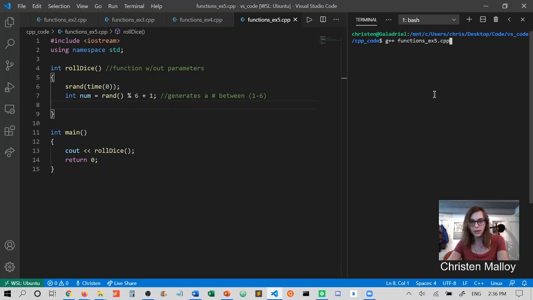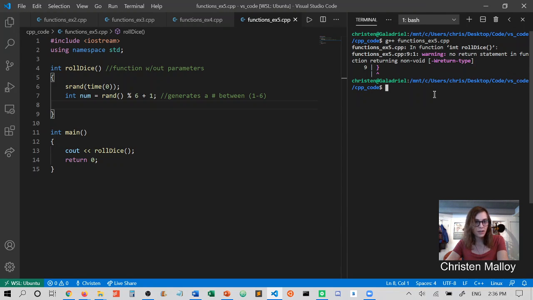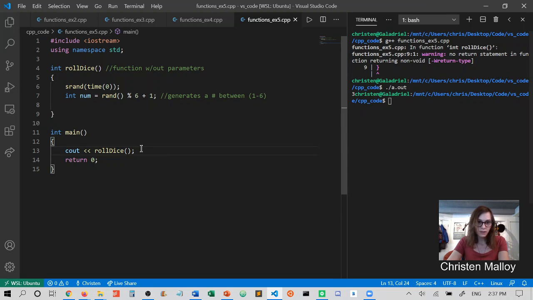For instance, if I compile this code, notice that I'm getting an error for line 9. It's saying that something is going on before the last bracket of roll dice. But if I was to actually print this, notice that I've actually got a value coming out of the function. Well, what's going on there?